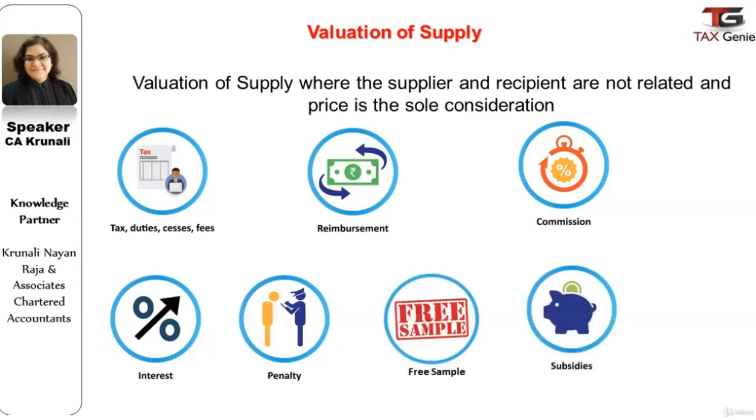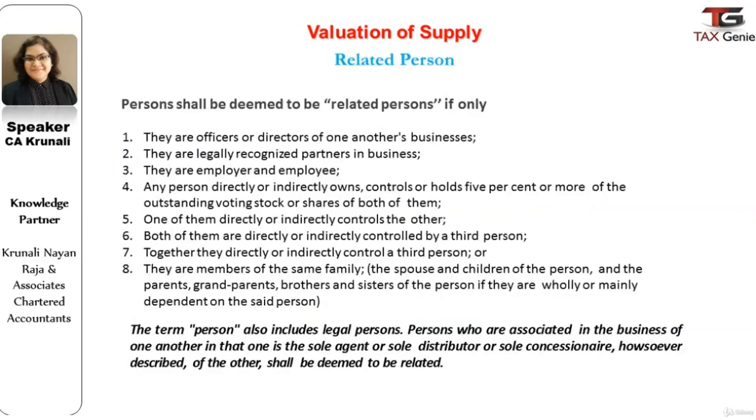It also includes subsidies directly linked to the price, excluding subsidies provided by the central and the state governments. It would also include value of goods or services which are supplied free of charge or at a reduced cost for use in connection with the supply. And finally, it includes royalties and license fees related to the supply of goods and services.